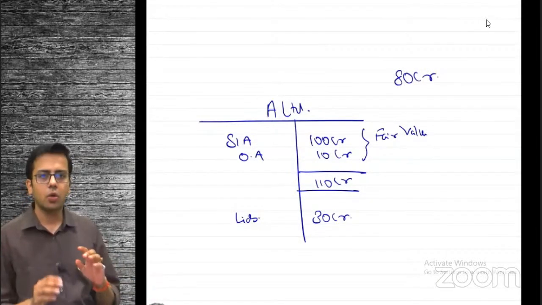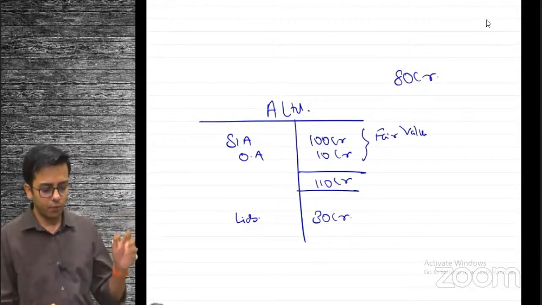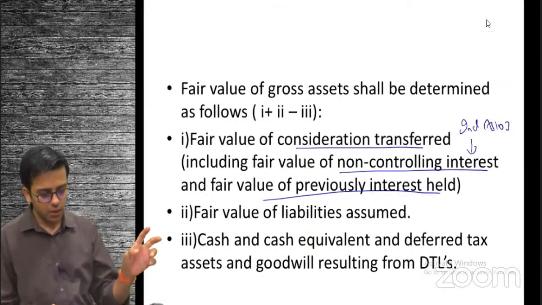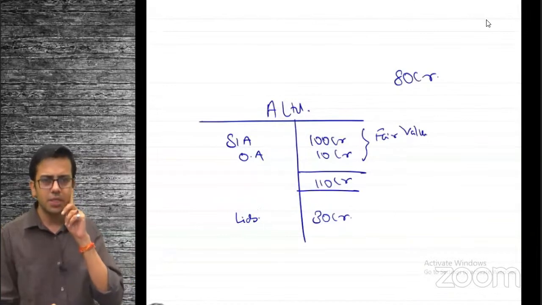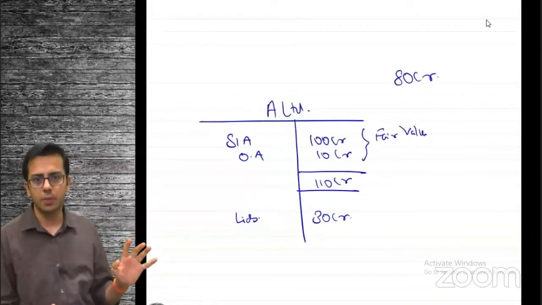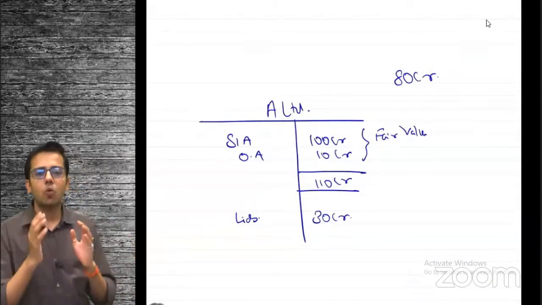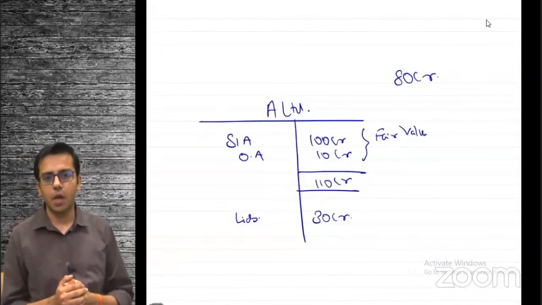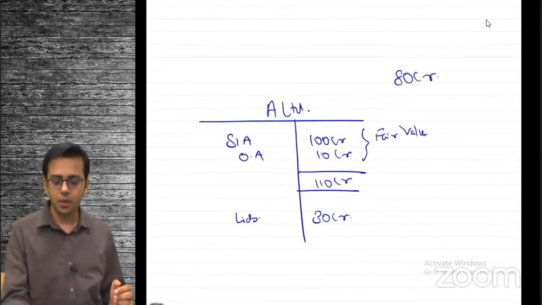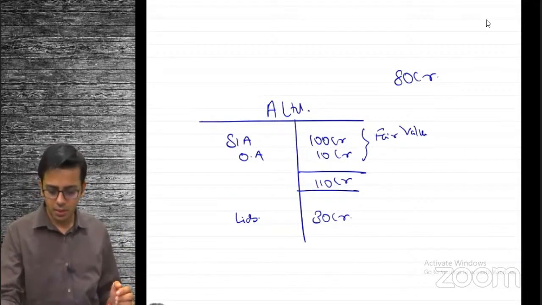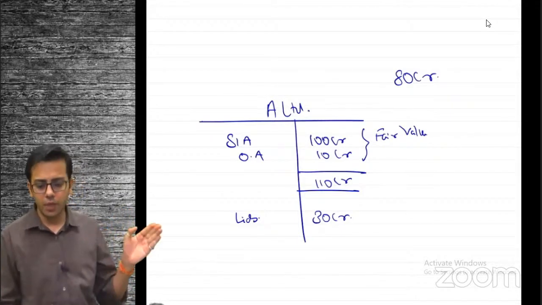80 crore rupees. Now, what is the gross value of the assets? The first point that we have seen till now is this 80 crore. But let me go down to point number 2, point number 3 as well. What is written over there? It says that suppose there was no liability, no such liability of 30 crore. Then how much amount will you pay to purchase this entity? That makes it 110 crores, right? I hope it is clear. So 110 crore if there is no liability.